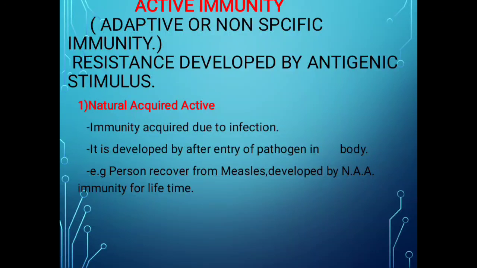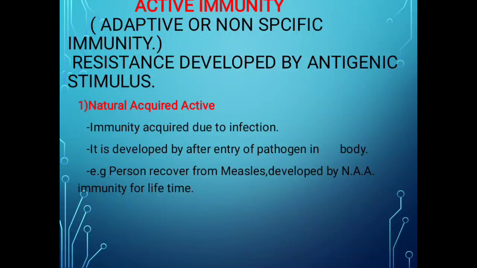In this type, first of all, if the person suffers from measles, then against that infection the antibodies are formed inside the body, and that person is protected from measles for a lifetime.